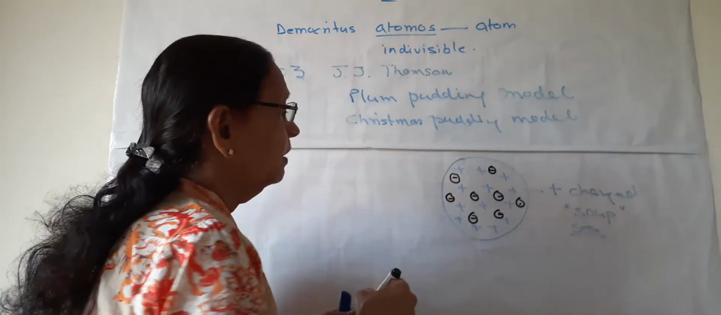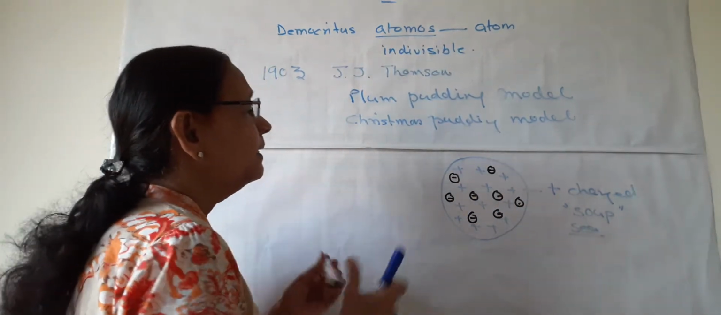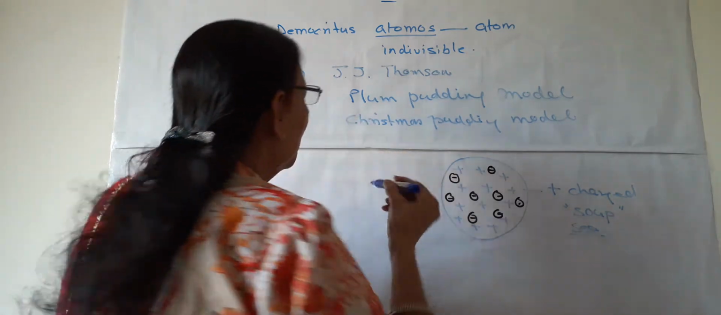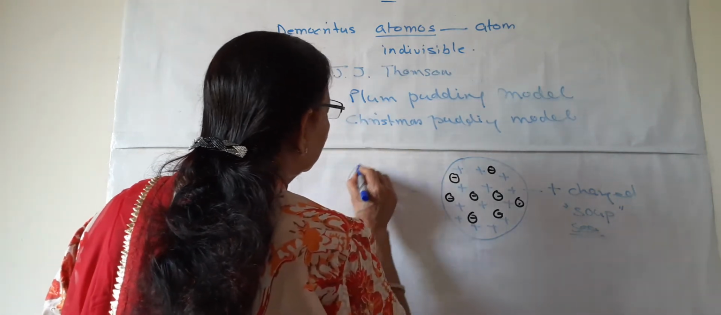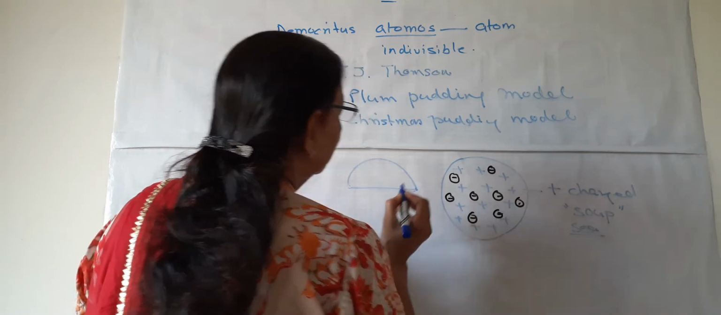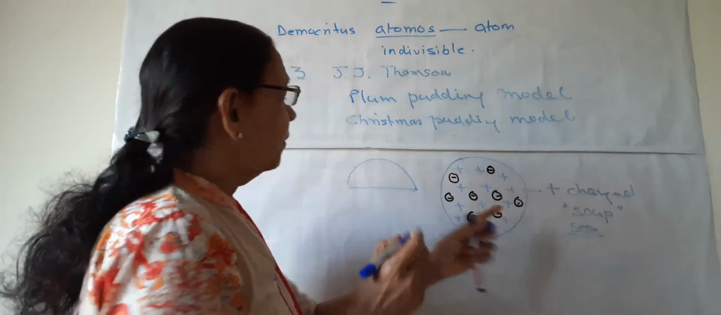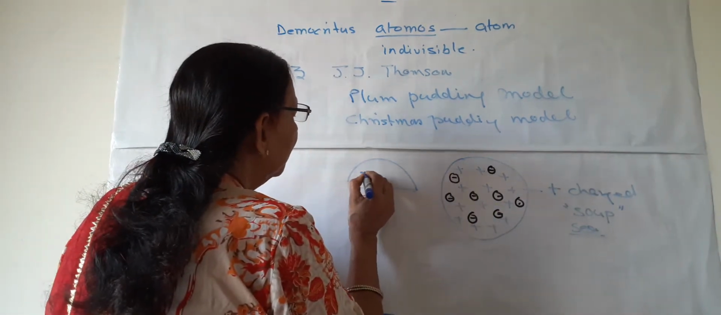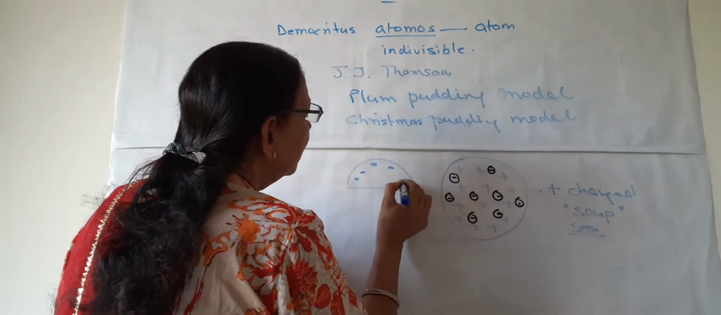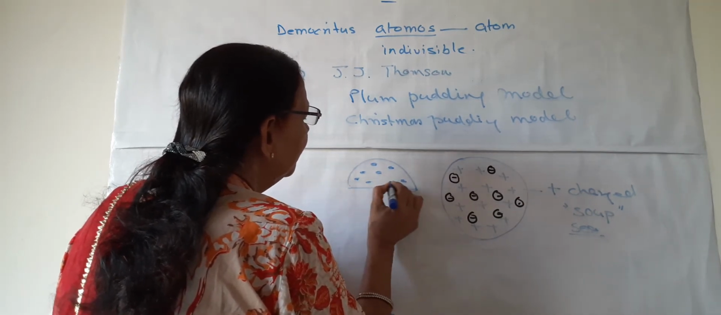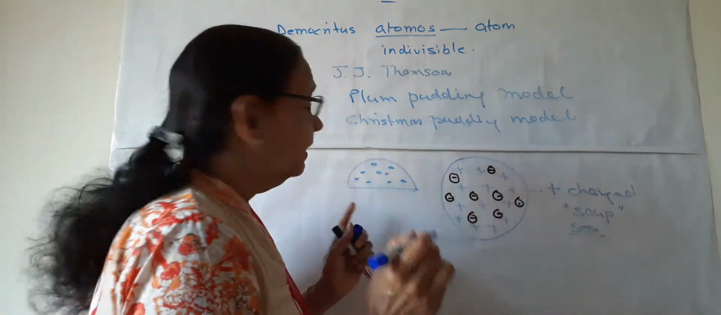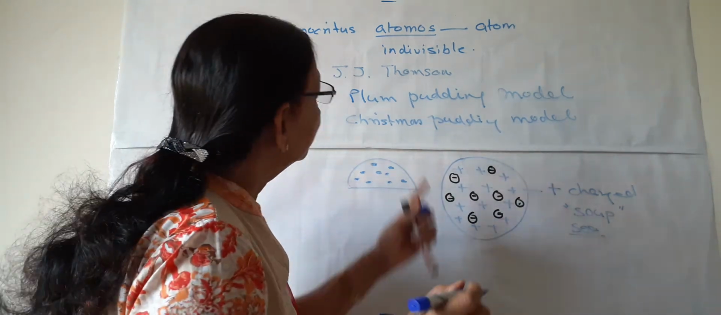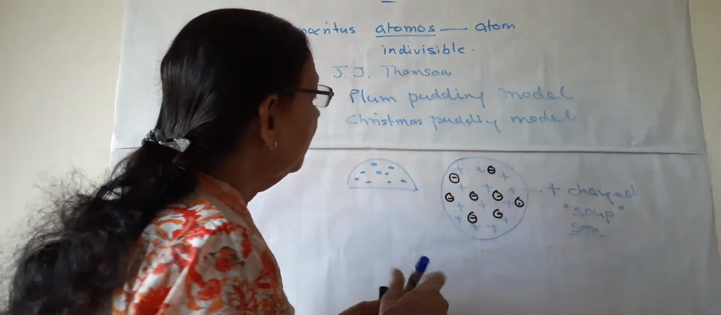So these are electrons, embedded. Now how you have the cake, this pudding or cake, the whole of the material is positive, and in this cake these dry fruits or currants, raisins, are embedded like this. That's why this is known as the plum pudding model.